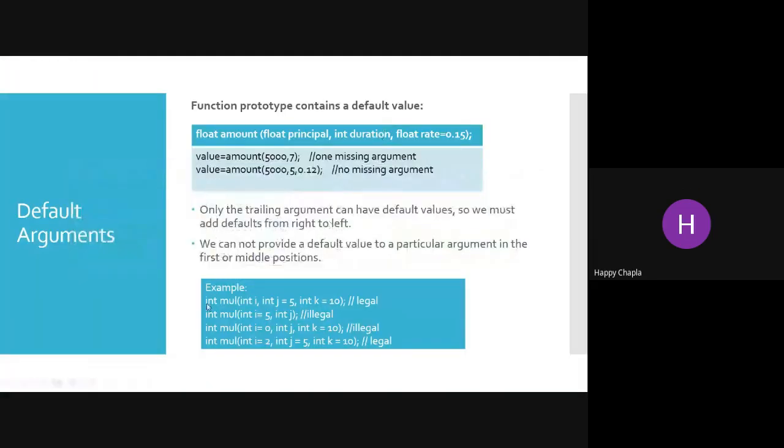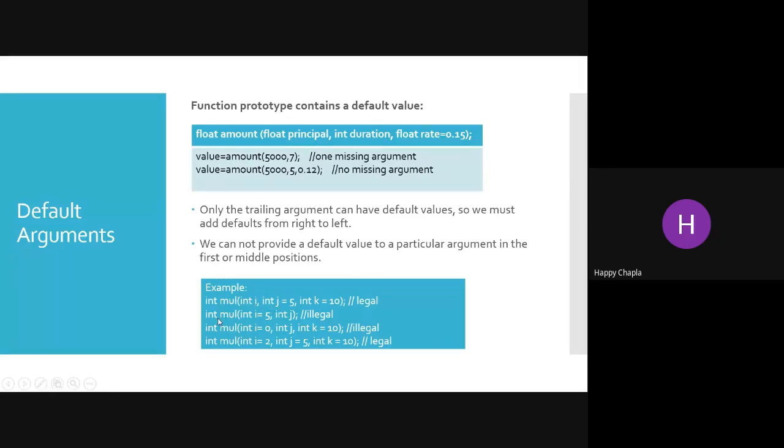Say for example, in the first case we have integer multiplication, integer i, integer j equals 5, integer k equals 10. As mentioned, from right to left you need to assign the values in the default arguments, so I am passing 10 and 5 from right to left. If I do not pass i at the time of calling, we need to provide that i.